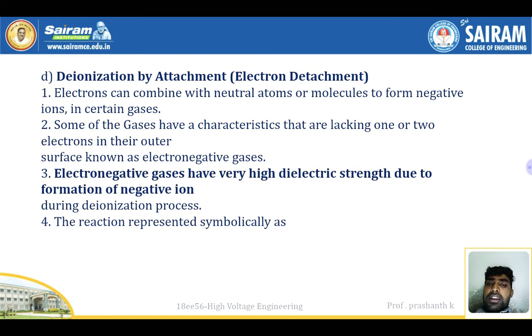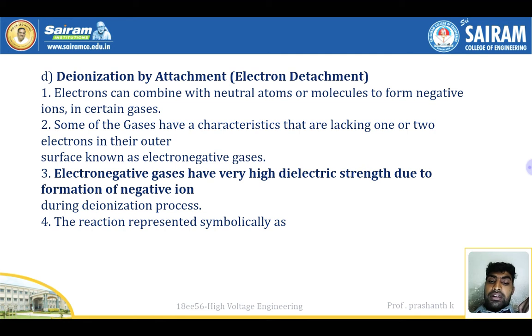Now, deionization by attachment, electron detachment. Deionization, in the sense, electrons are detached. Electrons can combine with neutral atoms or molecules to form negative ions in certain gases. Some gases lack one or two electrons in their outer shell and are known as electronegative gases.